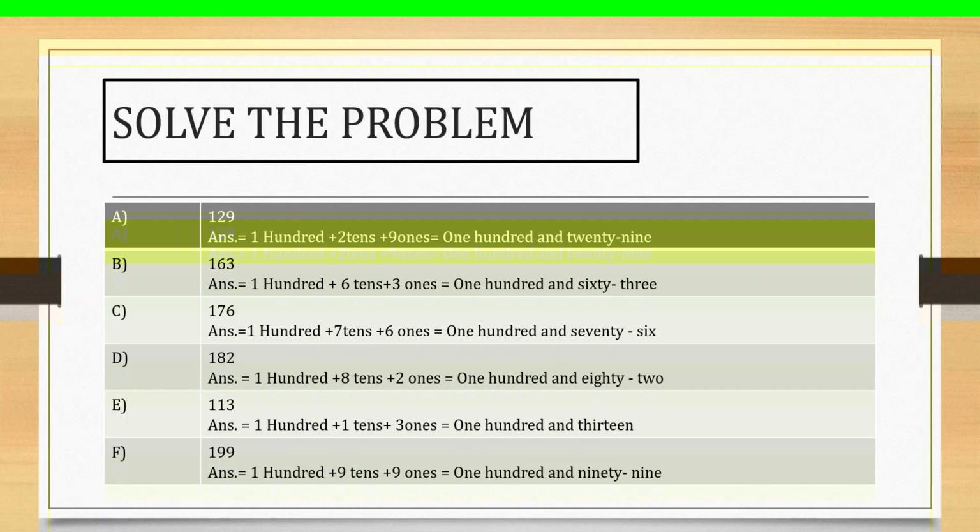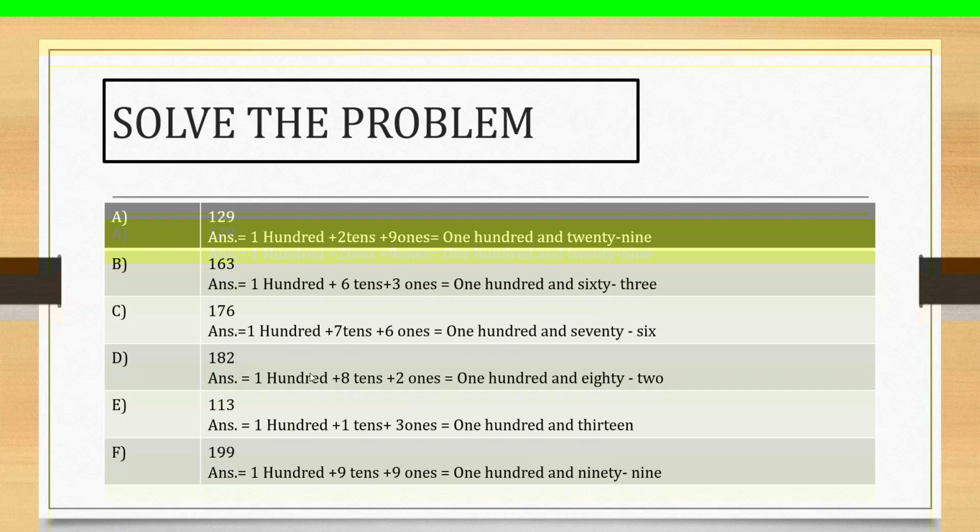Who can read question number D? 182. 182 is equal to 100 plus 8 tens, 2 ones.